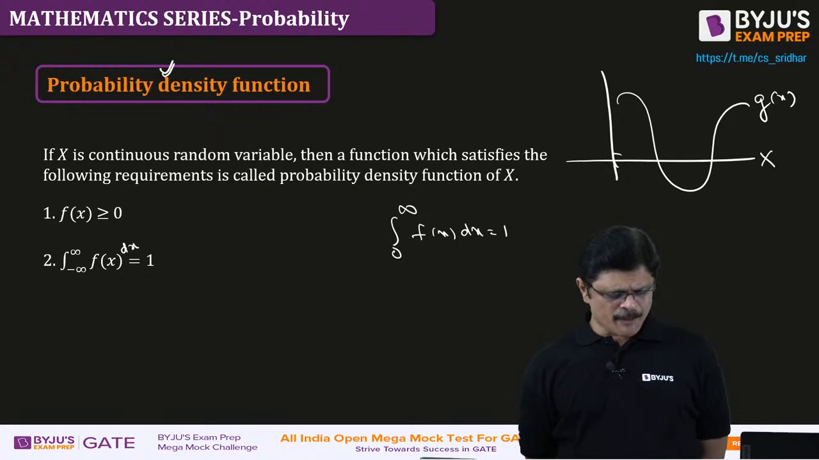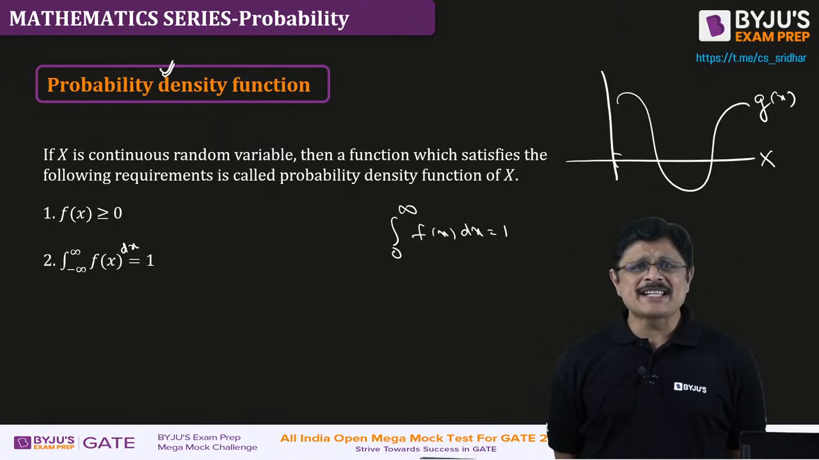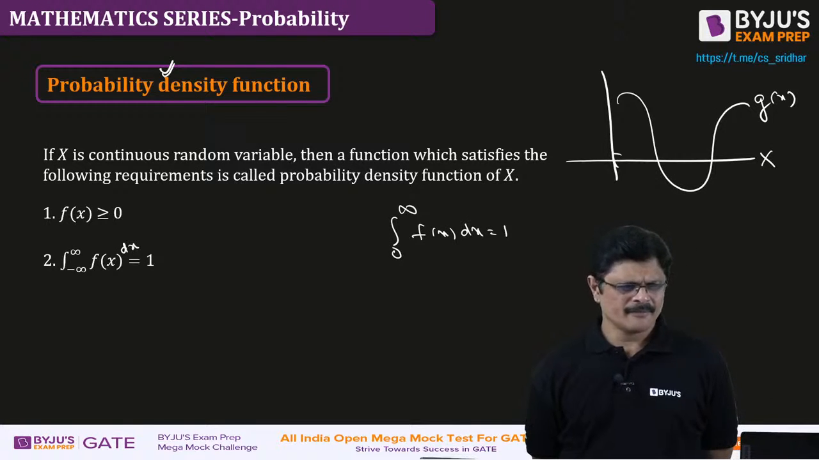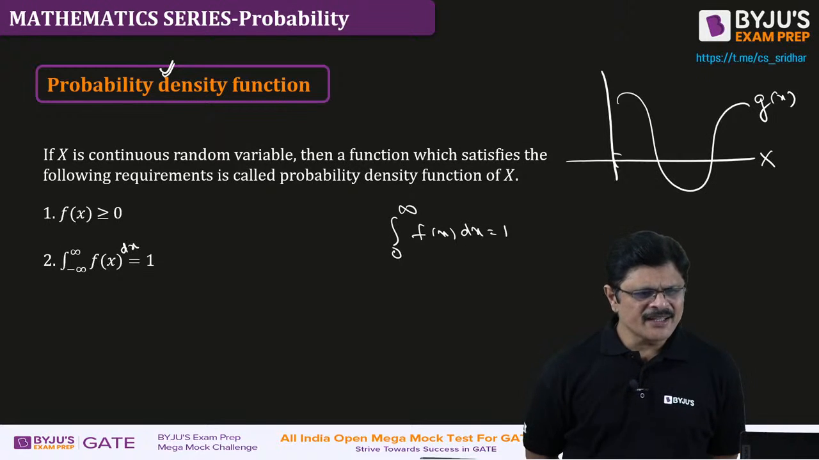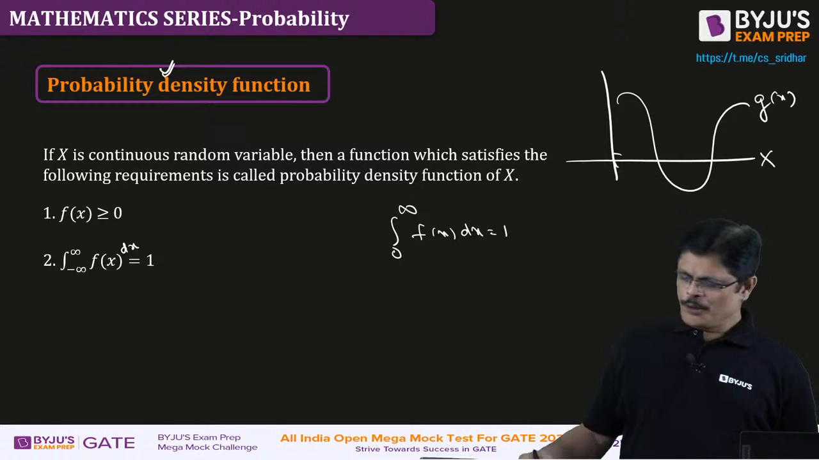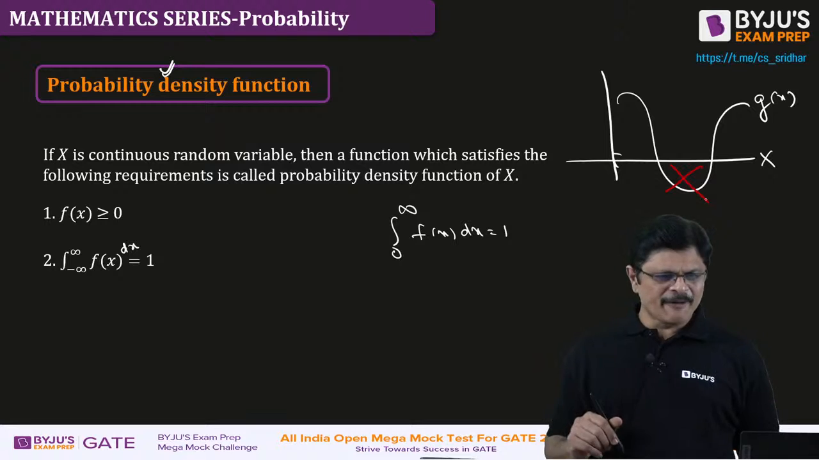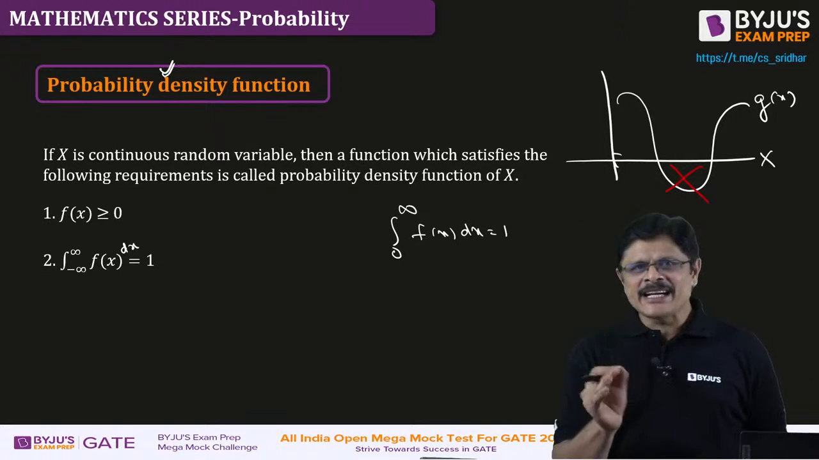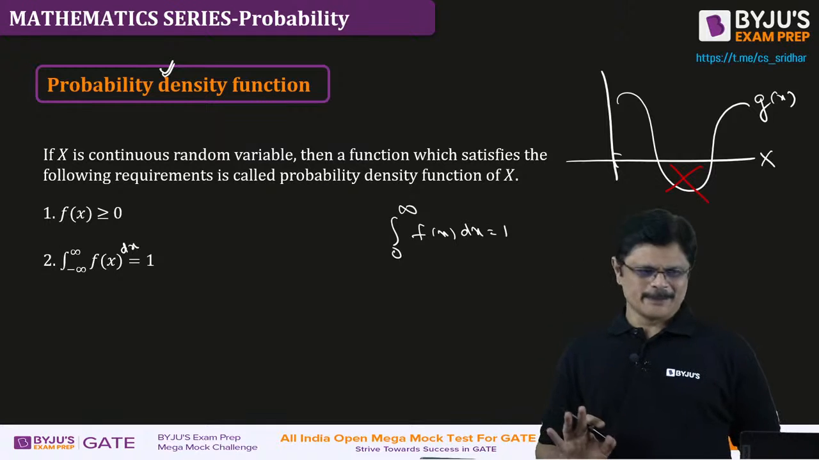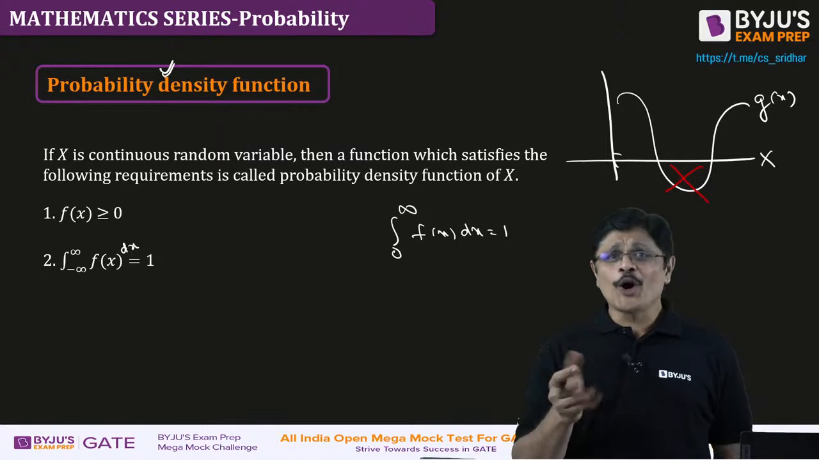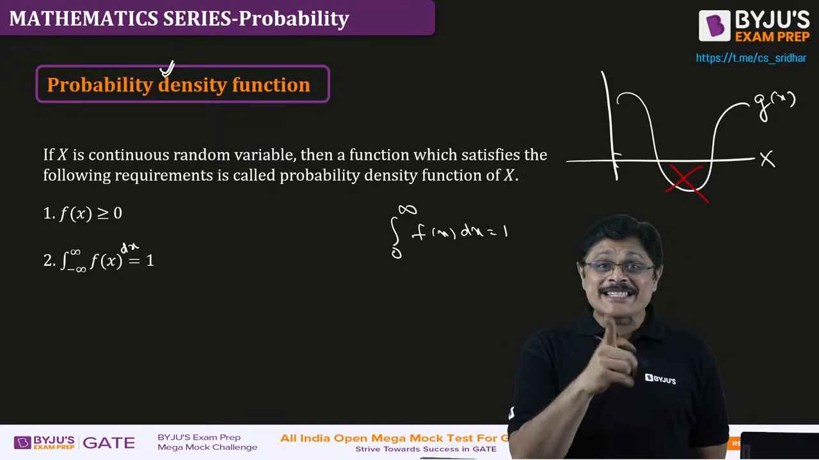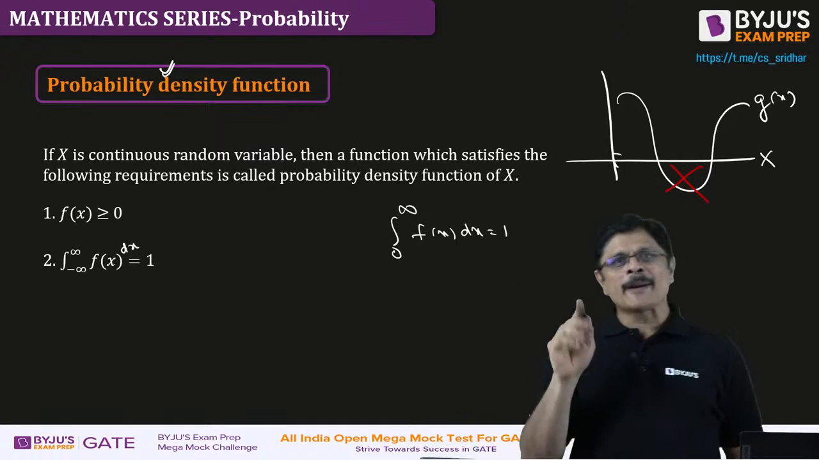What is the first property? Whatever PDF is there, it should be positive. Is the first property satisfied by this PDF? No, because it is becoming negative. So if he says it is PDF, you tell him, idiot, give me proper PDF. Because we don't know how to create it, but you know the properties. You know the properties, so he cannot cheat you. He needs to give a proper PDF.